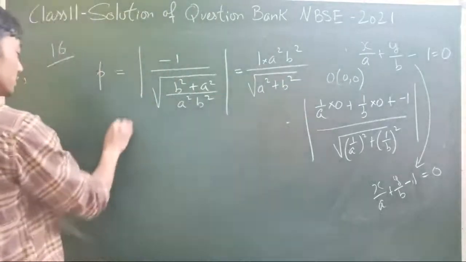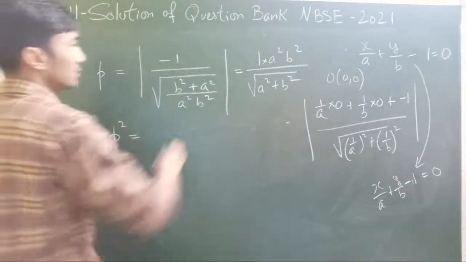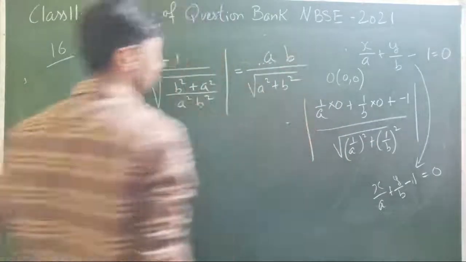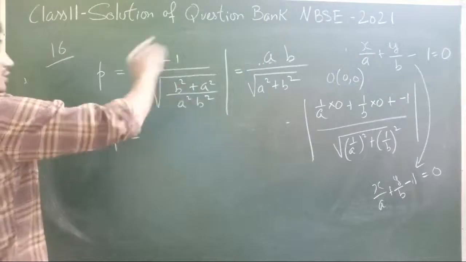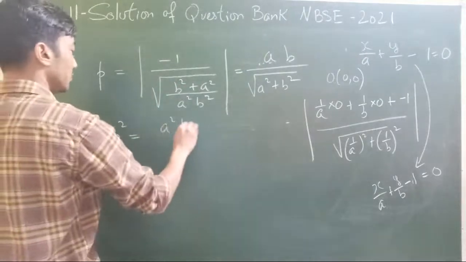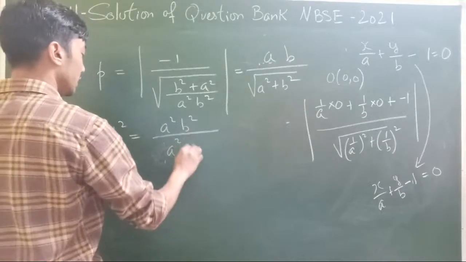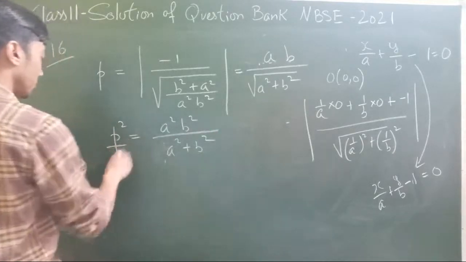Now squaring both sides, this one goes out of the root, that will become a into b. After squaring both sides, it's going to be a square b square divided by a square plus b square, that is b square by 1.